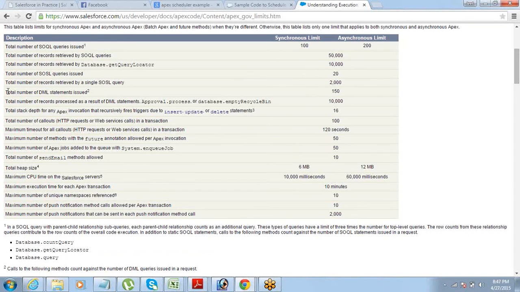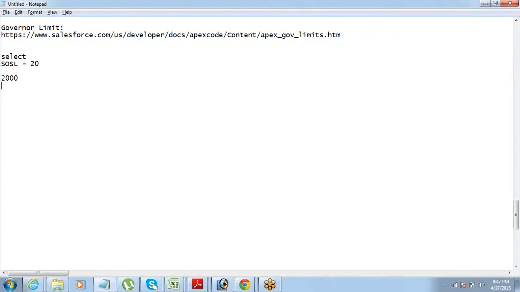The total number of DML statements issued in a transaction can be 150. We know what a DML statement is, right? DML is data manipulation, so any insert, update, or delete statement.